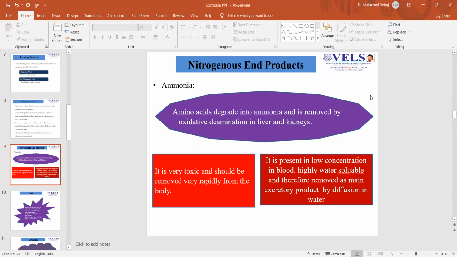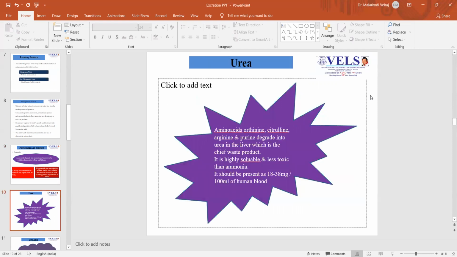They are present in very low concentrations in the blood, highly water soluble, and therefore removed as the main excretory product by diffusion in water. Urea: amino acids like ornithine, citrulline, arginine, and purine degrade into urea in the liver, which is the chief waste product. It is highly soluble and less toxic than ammonia. It should be present at 18 to 38 milligram per 100 ml of human blood.